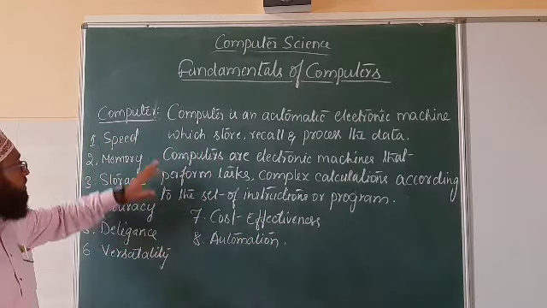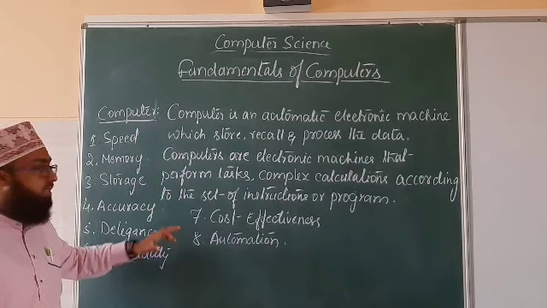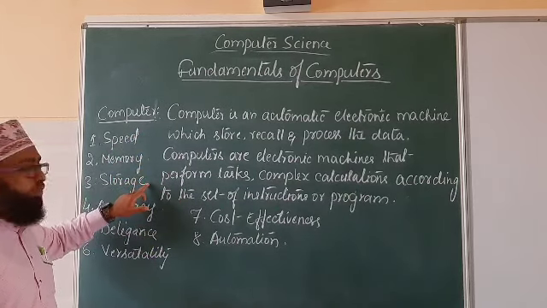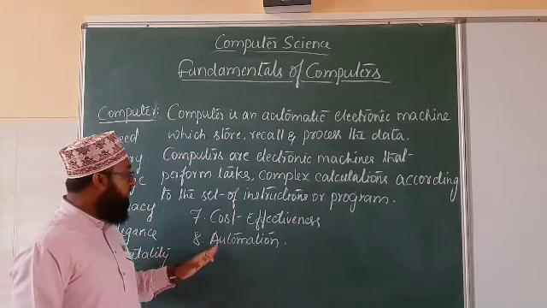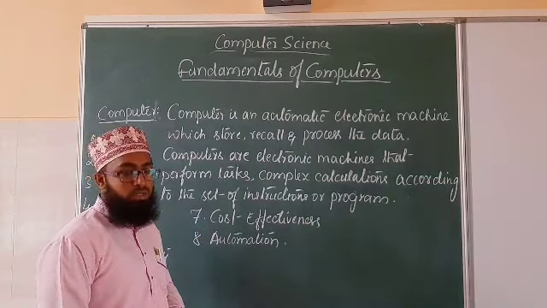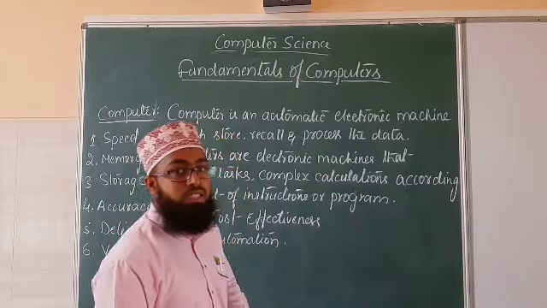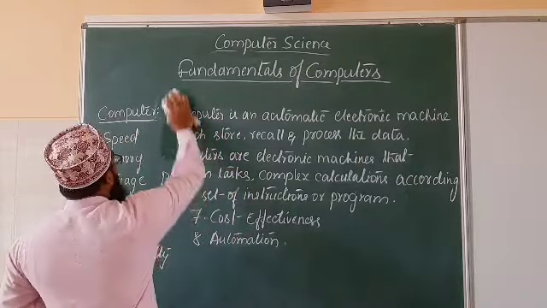These are the few characteristics of the computer: speed, memory, storage, then accuracy, diligence, versatility, cost effectiveness, and automation. Now we are going to discuss these characteristics one by one.